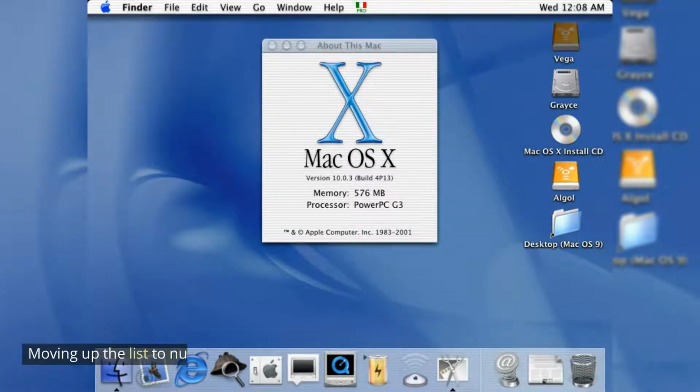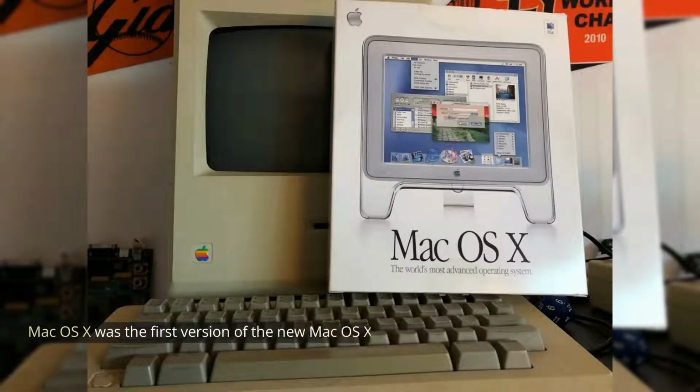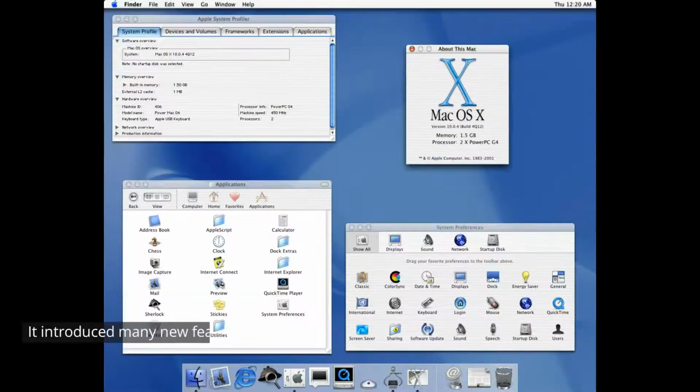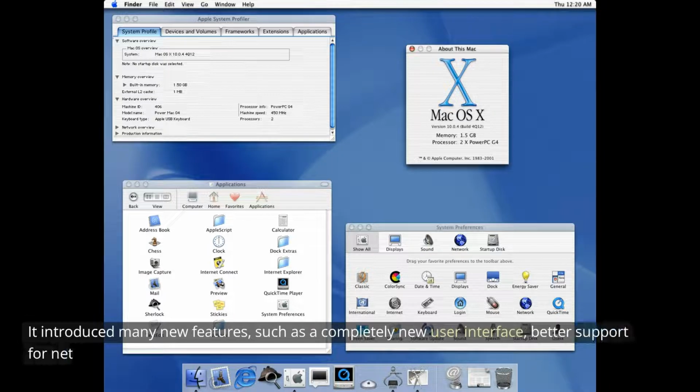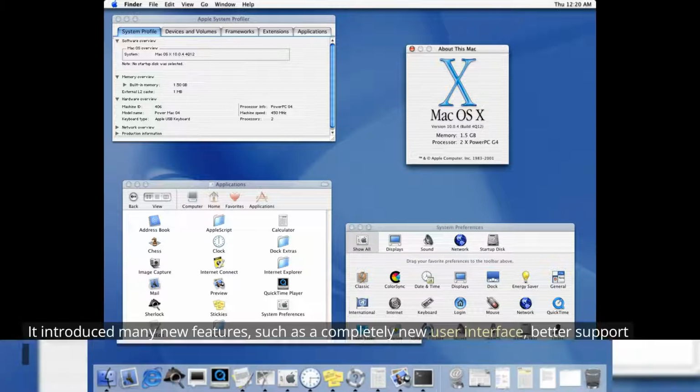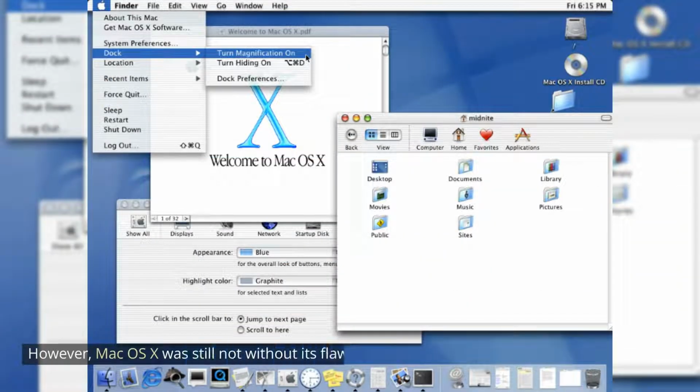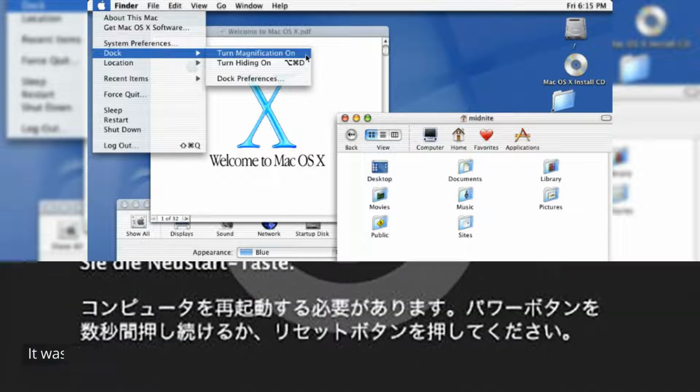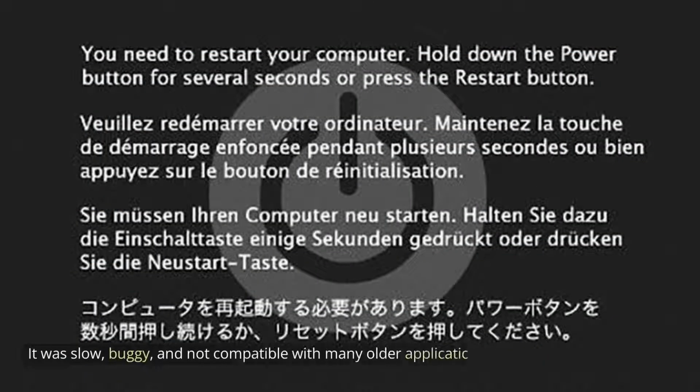Moving up the list to number 7, we have macOS X. macOS X was the first version of the new macOS X operating system that was released in 2001. It introduced many new features, such as a completely new user interface, better support for networking and USB devices, and improved security. However, macOS X was still not without its flaws. It was slow, buggy, and not compatible with many older applications.